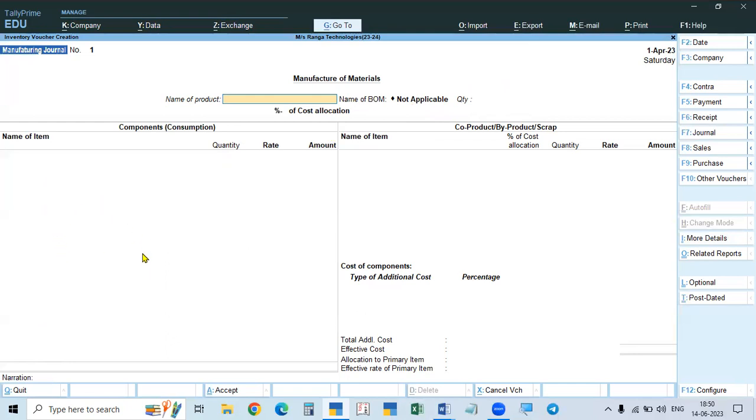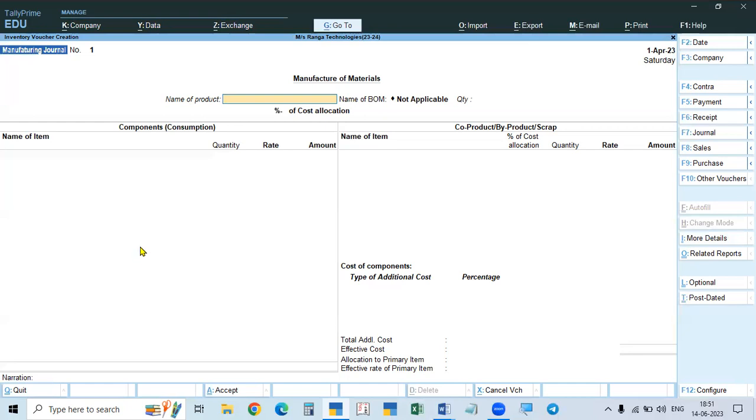That list of materials is also called list of components. So list of components or list of materials is also called, in another technical word, bill of material. List of material or list of components is called bill of material. So that is required for the finished product only. So when you are creating the finished product stock item, there we have to give the bill of material. So for 1 unit, what is the quantity of each raw material required?